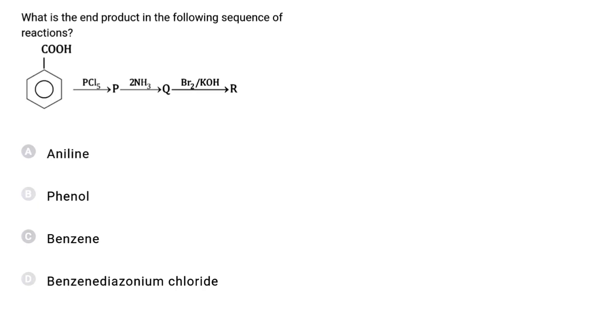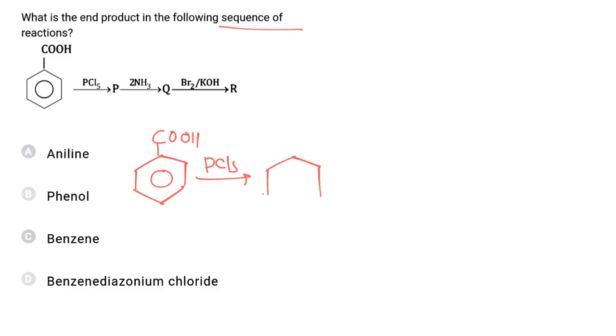What is the end product of the following sequence of reactions? Now benzoic acid is treated with PCl5, and it will be converted to benzoyl chloride. So COCl is formed as a product. Now benzoyl chloride on reacting with ammonia gets converted to an amide.